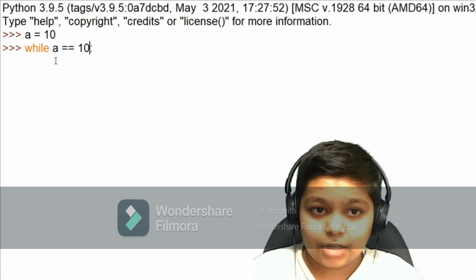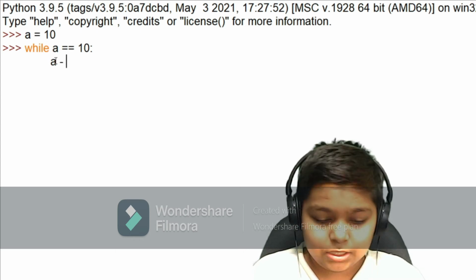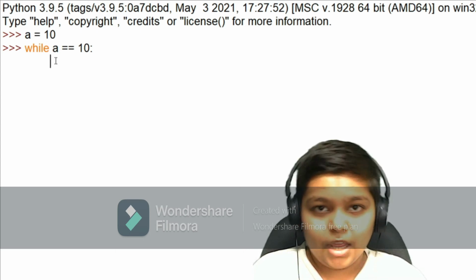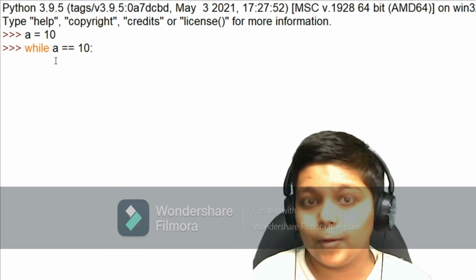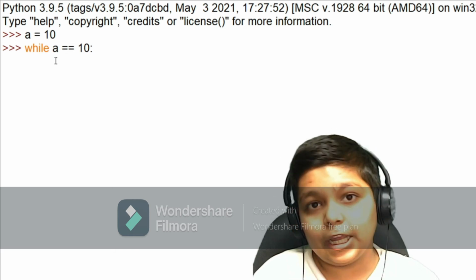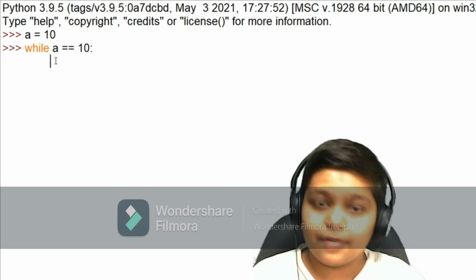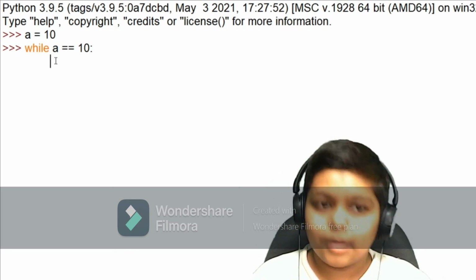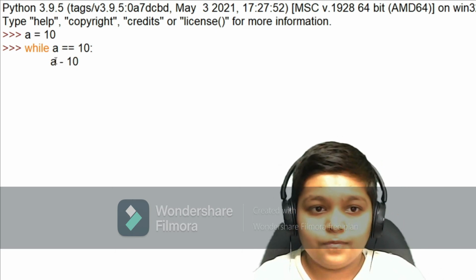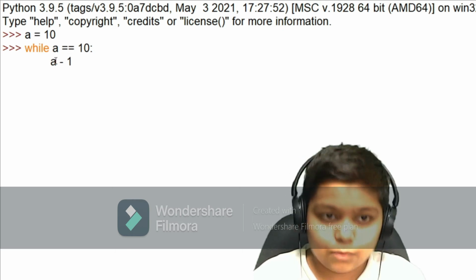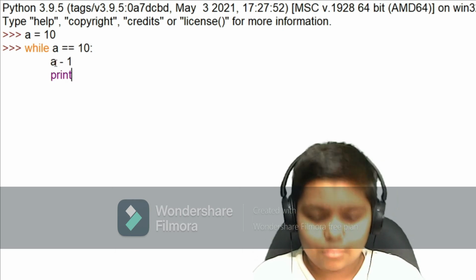So we have to write 10, then we have to write a minus 10. If I write nothing here, only print a, it will be a problem because it will keep executing, because a, 10, will never be decremented or minus. So then we have to write a minus 1 and then print a.